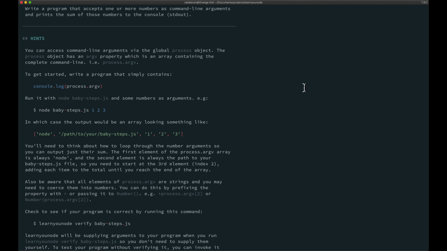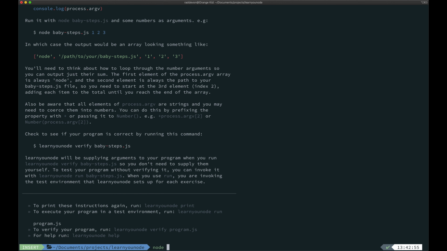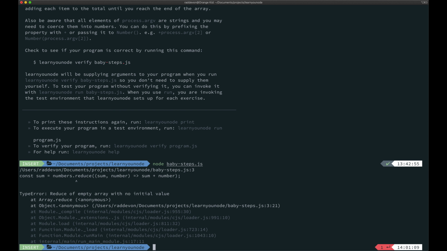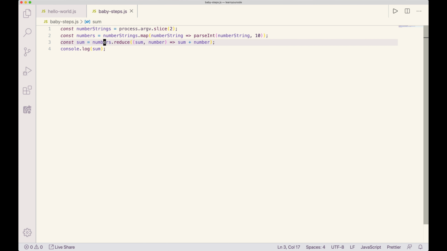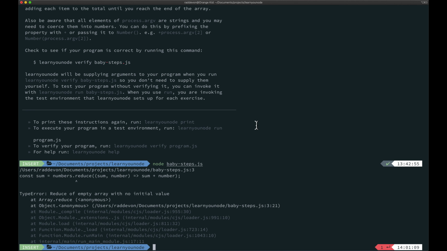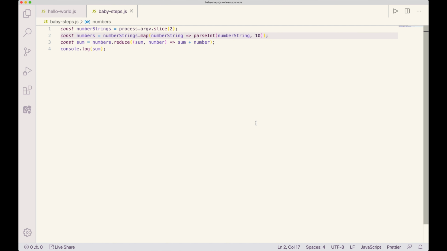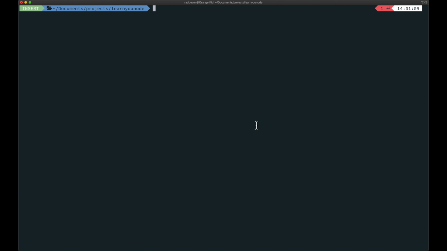Let's go over here and run it. I'll just run it through Node first. Oh, that didn't work. Reduce of empty array with no initial value. Okay, why would numbers be empty? Oh, I know why. I didn't pass anything in. We have to pass some values. Okay, cool. That looks good.